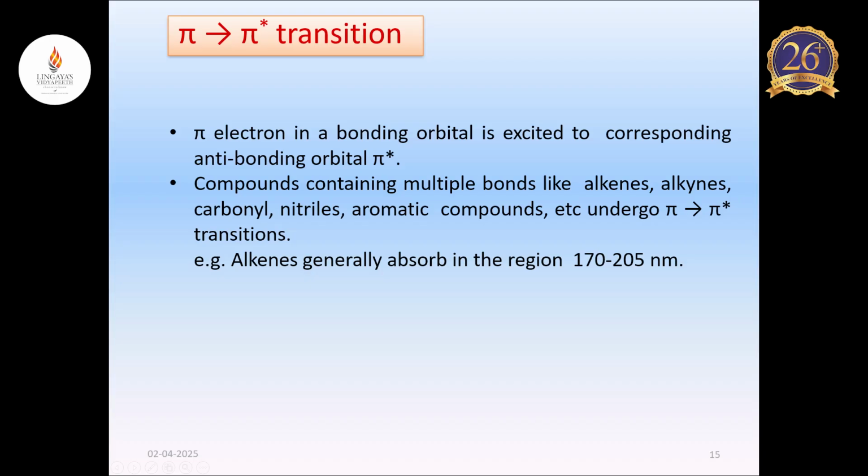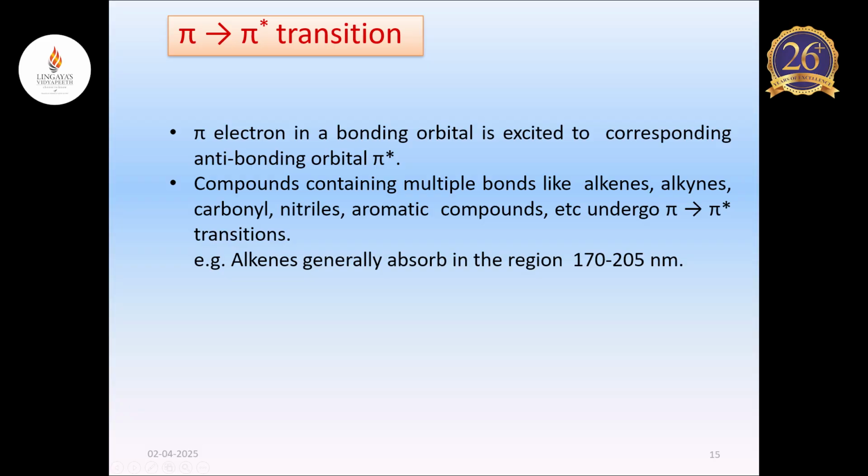Next is pi to pi star transition. This involves bonding electrons involved in unsaturated bonds, that is double or triple bonds. A pi electron in a bonding orbital is excited to the corresponding anti-bonding orbital, pi star.